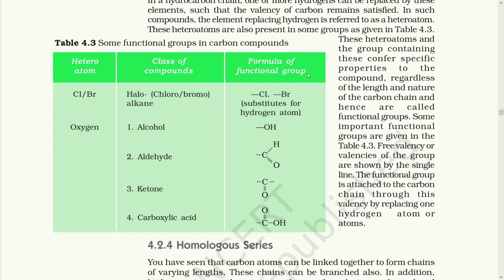In the same manner, if hydrogen is replaced by oxygen, it can form alcohol, aldehyde, ketone or carboxylic acid. The structural formula is given in the third part. These heteroatoms and the groups containing these confer specific properties to the compound, regardless of the length and nature of the carbon chain, and hence are called functional groups. Some important functional groups are given in table 4.3. Free valency or valencies of the group are shown by a single line. The functional group is attached to the carbon chain through valency by replacing one hydrogen atom or atoms.